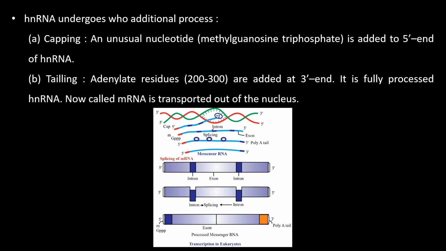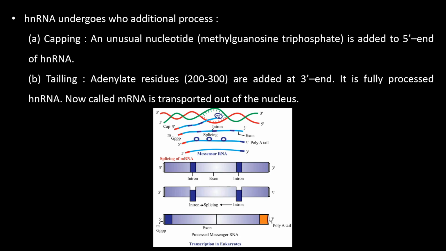HnRNA undergoes additional processes. Hn means heterogeneous nuclear RNA and that is non-functional. It becomes functional after undergoing the 2 processes that are called capping and tailing. In capping, an unusual nucleotide, methyl guanosine triphosphate, is added to the 5' end of hnRNA.